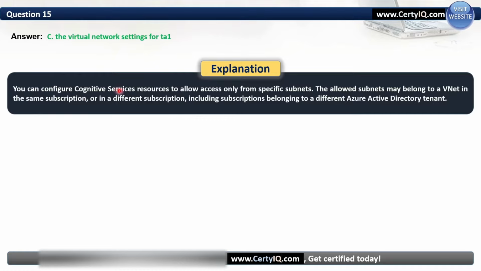You configure Cognitive Services resources to allow access only from specific subnets. Okay, the allowed subnets may belong to a VNet in the same subscription or a different subscription, including a subscription belonging to a different Azure Active Directory tenant.